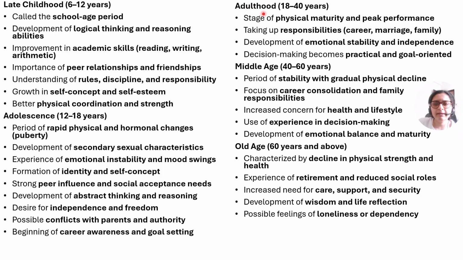Then comes the adulthood. Okay, it is physical maturity and peak performance stage. Then comes the middle age. That is this age marks with stability. That is, a person stabilizes in all aspects with relation to physical changes, mind maturity. He stabilizes in all aspects. And then old age. Now, this is the age where everything, the physical strength, mental strength, everything declines. So these are the different stages and various characteristics are also mentioned. You can go through.